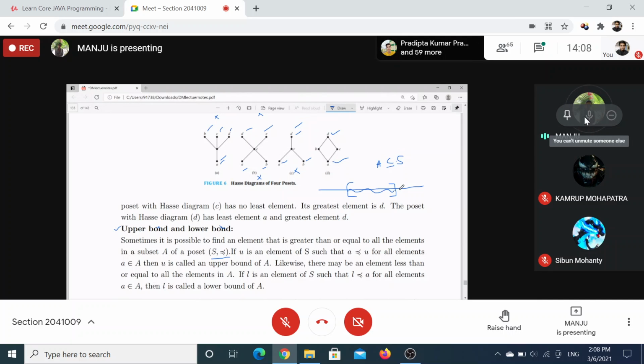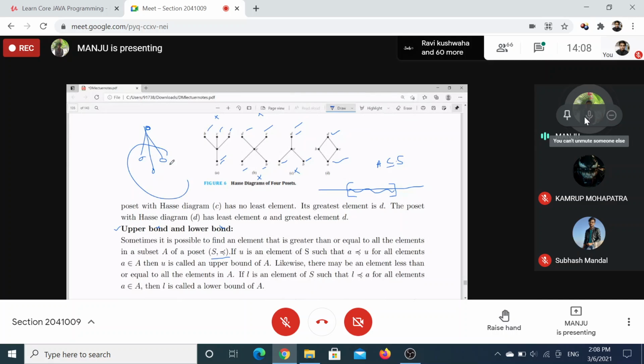An upper bound will be an element from S. Any element of S becomes an upper bound of A if all elements of A are related to it.